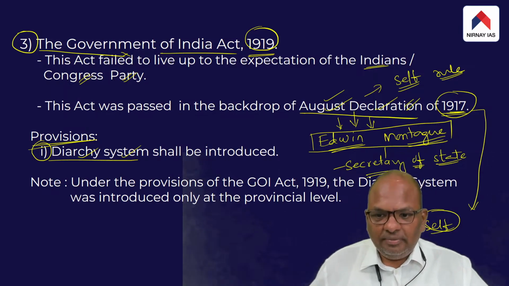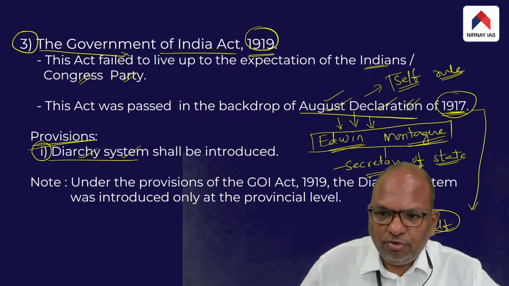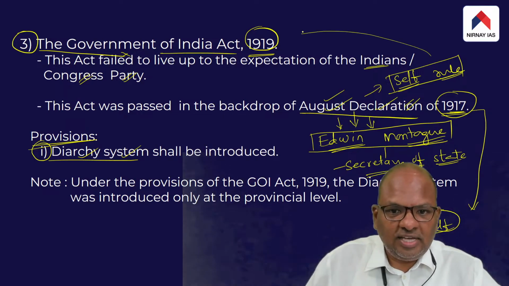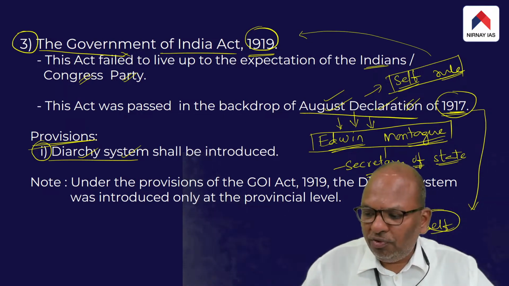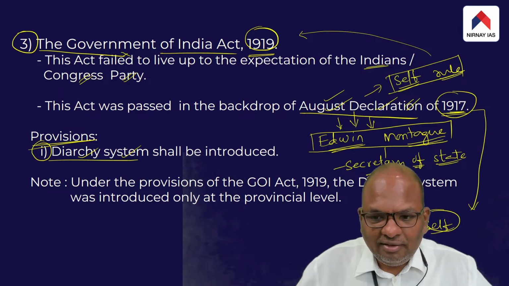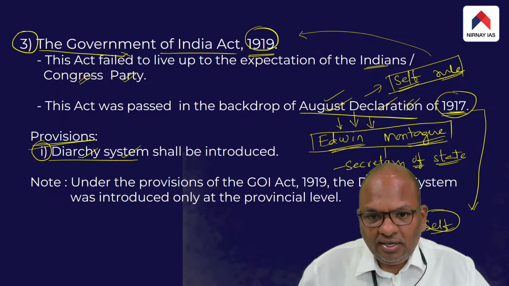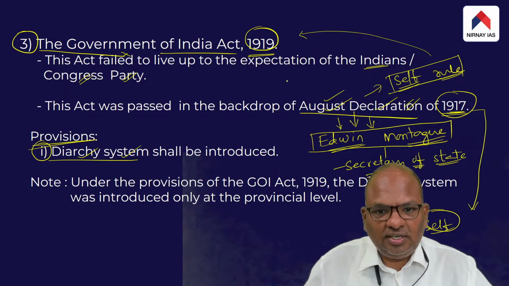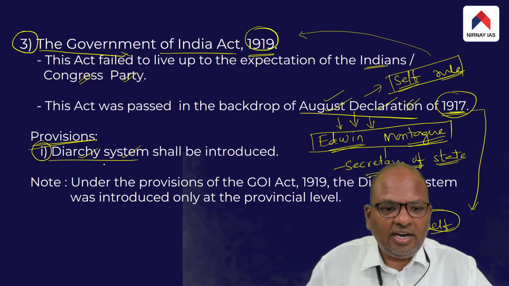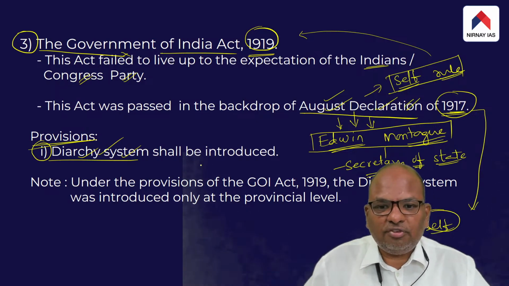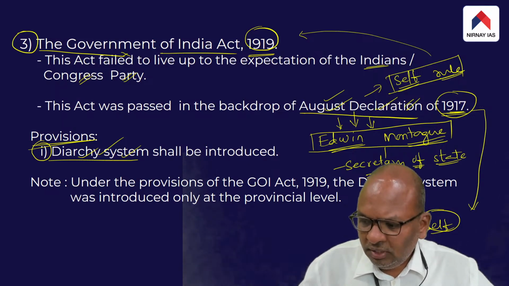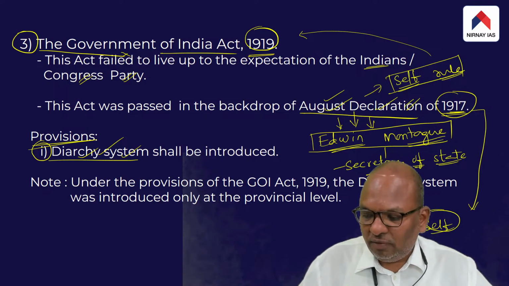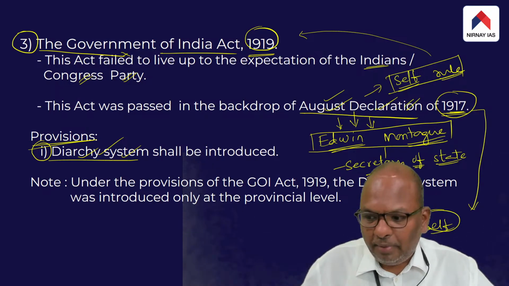The whole point is the British government itself promised self-rule to Indians way back in 1917. And when the British passed this act in 1919, Indians were hopeful that the British would indeed give self-rule to Indians. But that was not to be the case. Instead of complete self-rule, the British introduced a system called the diarchy system under the Government of India Act 1919, and it failed to live up to the expectations of the Congress Party, who really felt bad.